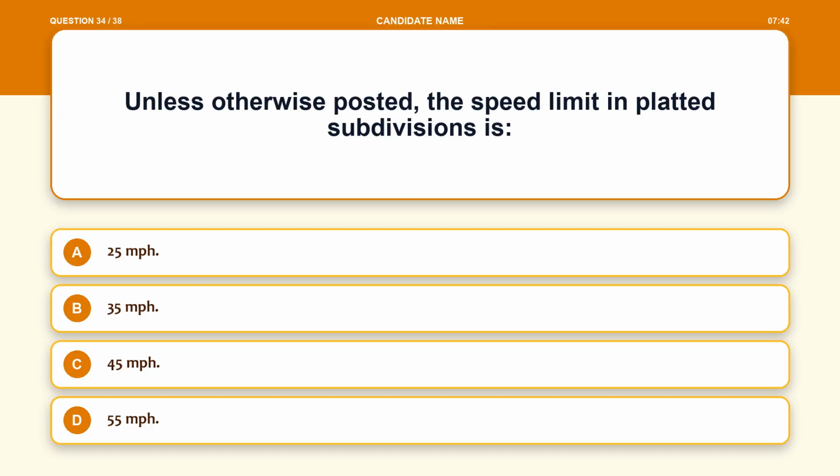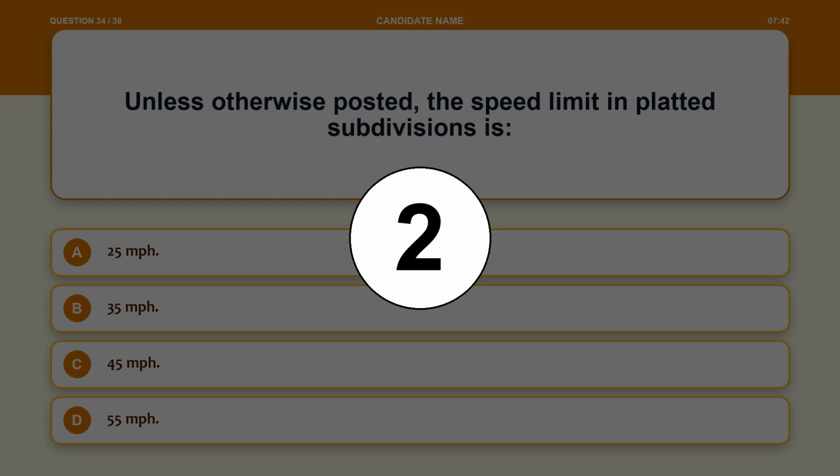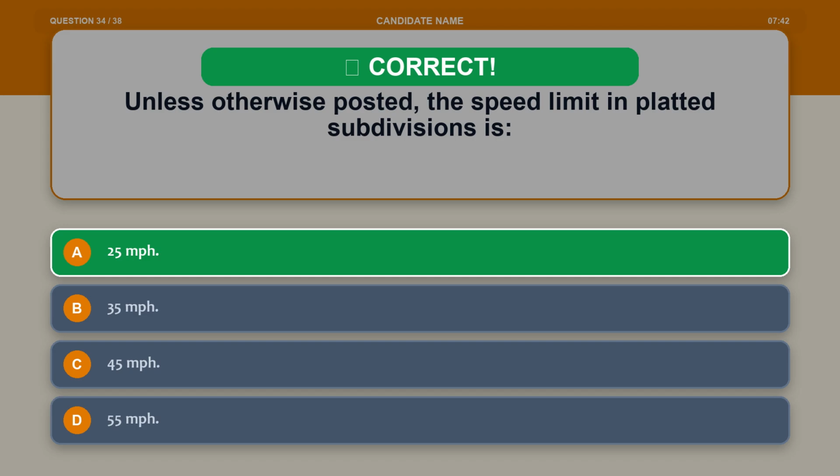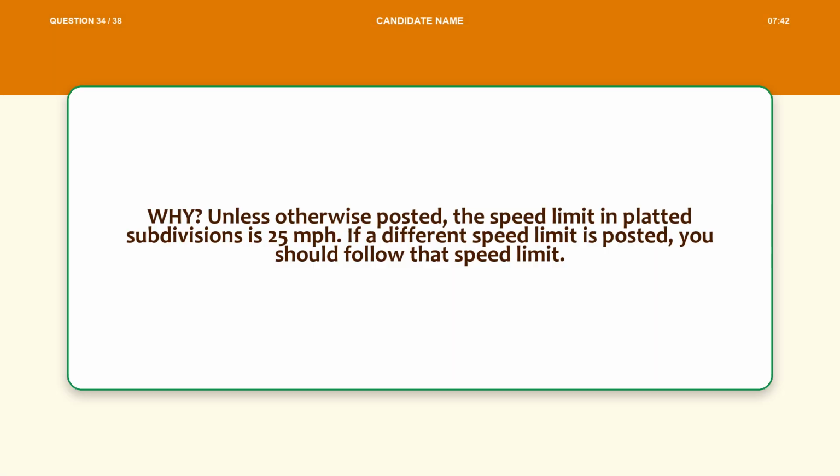Question 34. Unless otherwise posted, the speed limit in platted subdivisions is option A, 25 miles per hour, option B, 35 miles per hour, option C, 45 miles per hour, option D, 55 miles per hour. The correct answer is option A, 25 miles per hour. Explanation. Unless otherwise posted, the speed limit in platted subdivisions is 25 miles per hour. If a different speed limit is posted, you should follow that speed limit.